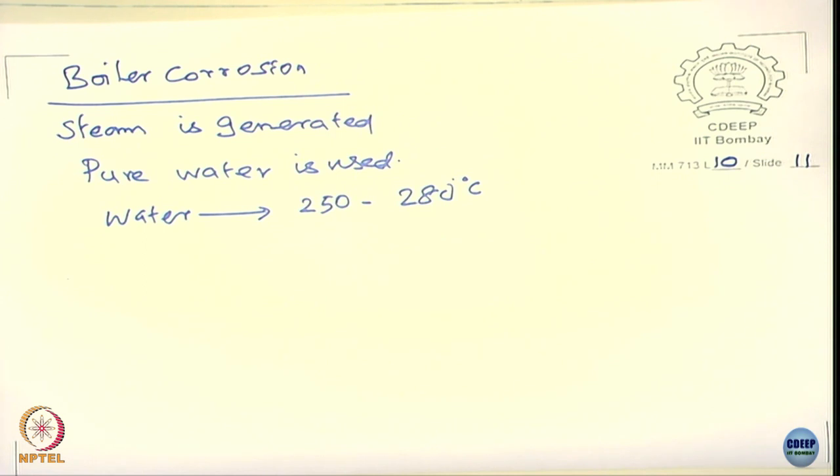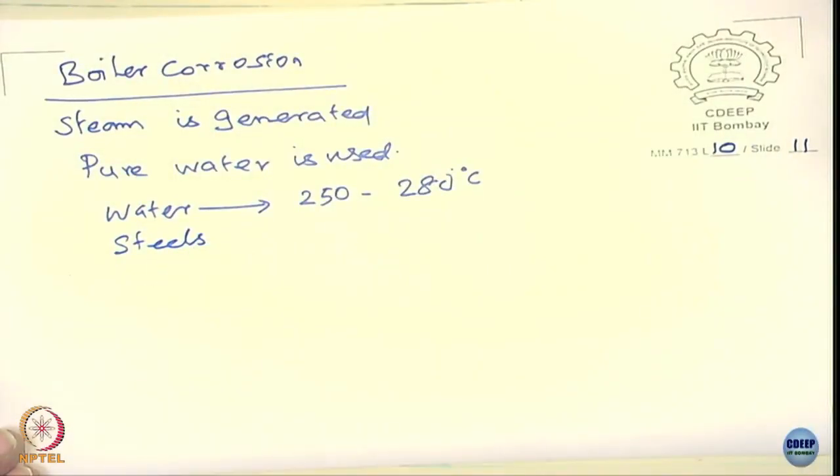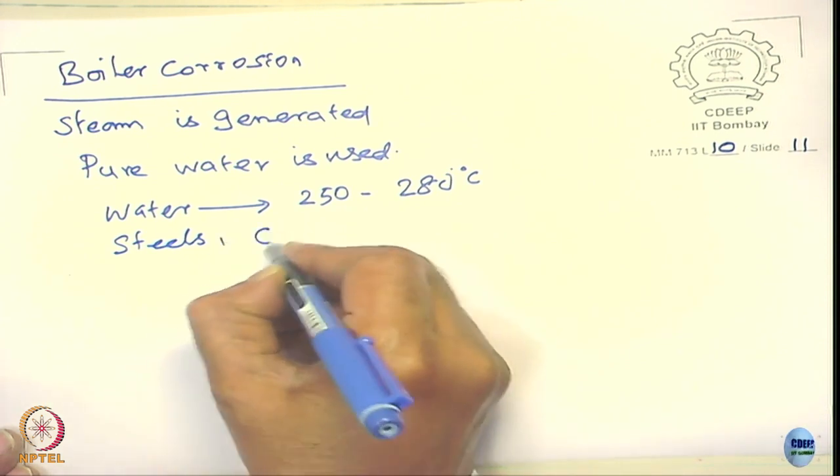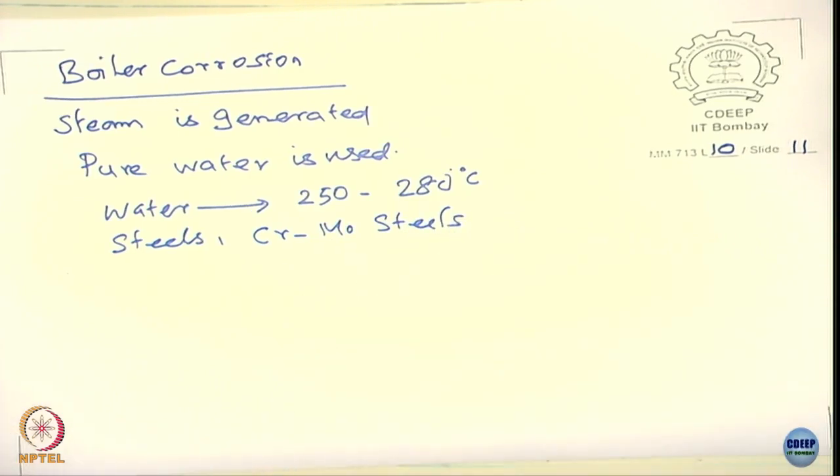Stainless steel? Somebody is saying no, you tell me what material, you know it. No, they use steels, okay. At best they use chromoly steels. You know why they use chromoly steels? The chromium and molybdenum are not meant for corrosion resistance, they are meant for creep resistance. Please make it very clear. The chromium and moly present in this steel generally are not meant for corrosion resistance.